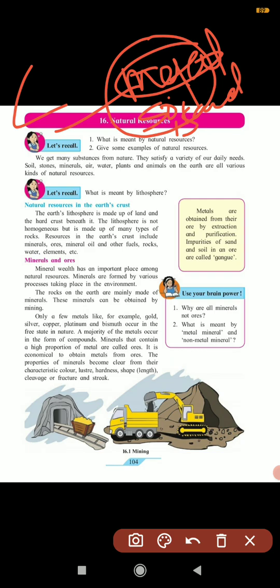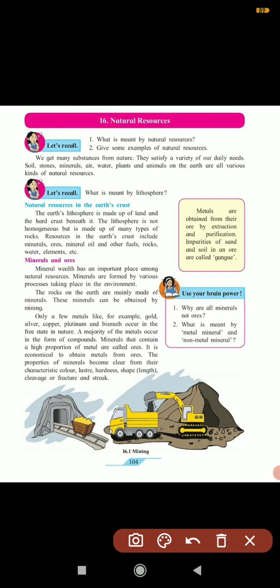Here we will see minerals and oils. Mineral wealth has a very important place among the natural resources. Minerals are formed by various processes taking place in the environment. The rocks on the earth are mainly made up of minerals. These minerals can be obtained by mining. Here they have shown the mining process, how they are doing it. You can go to a YouTube video and see what is meant by mining. They are doing it to get the minerals, using this machine.